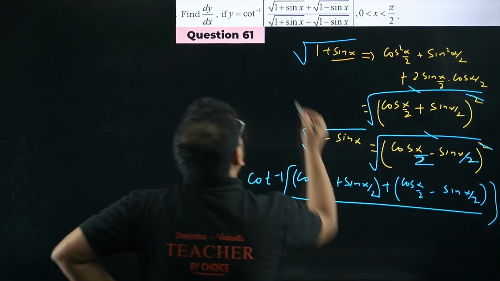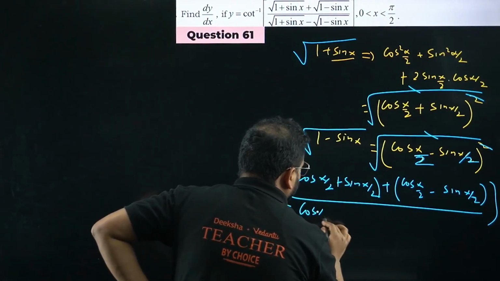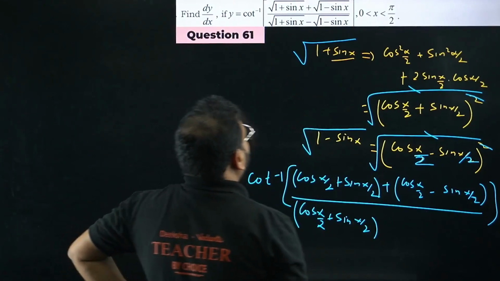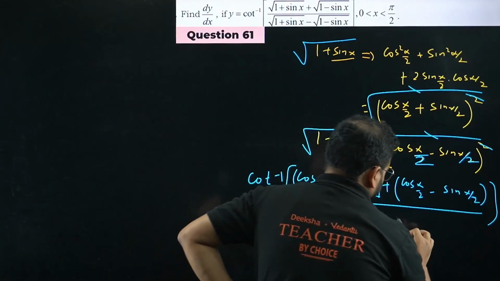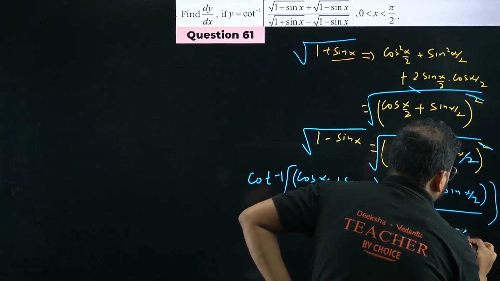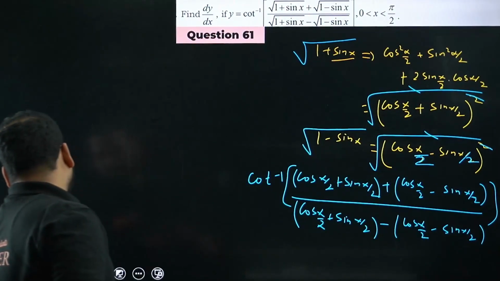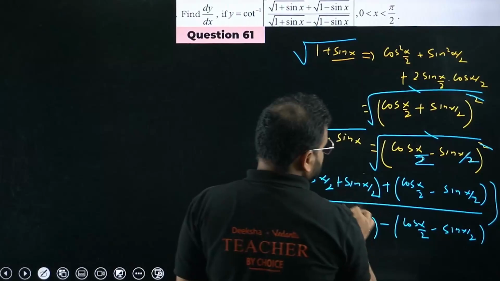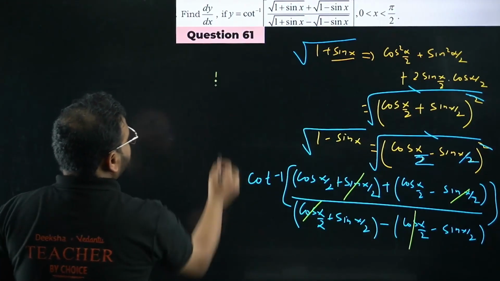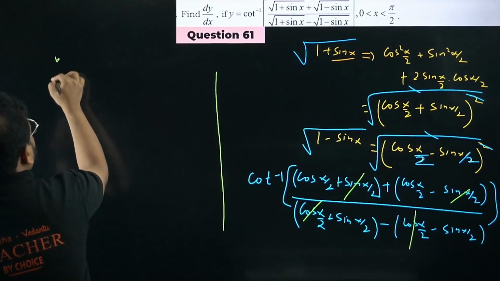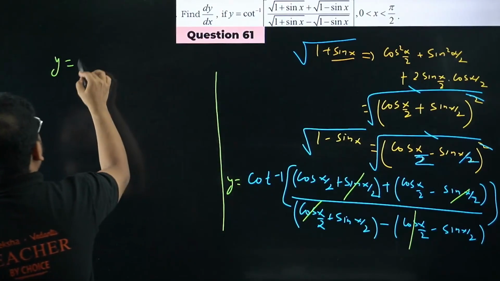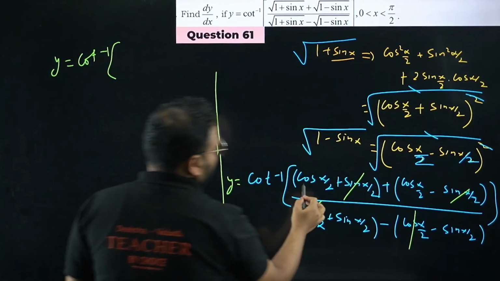This is the numerator part only. Denominator now you check. Again you will get cos of x by 2 plus sin of x by 2. Then you will have minus sign comes here, cos of x by 2 minus sin of x by 2. Have a look, what I'm getting? This is going to be cancelled, so sin and sin is cancelled. Over here, plus cos minus cos is cancelled. So leaving with y equals to, this is y, right? This value is y. So y equals to cot inverse of cos x plus cos x.